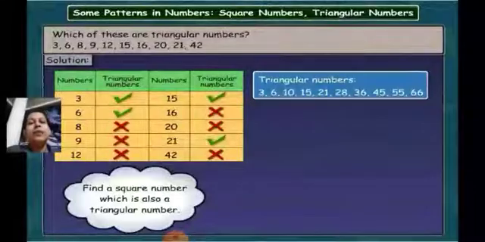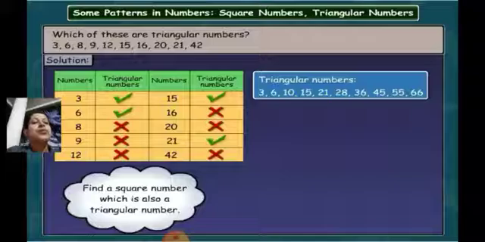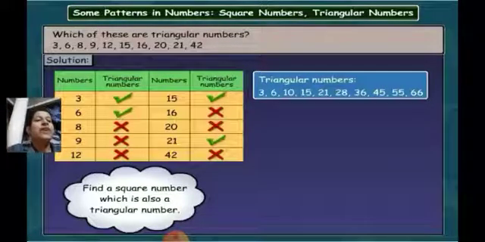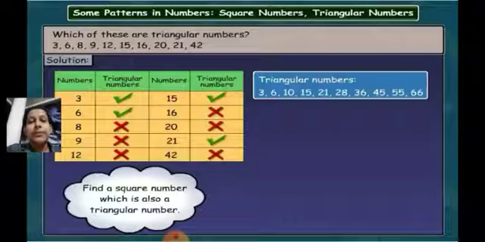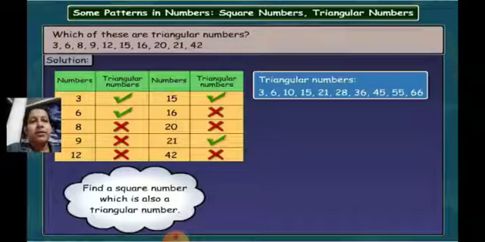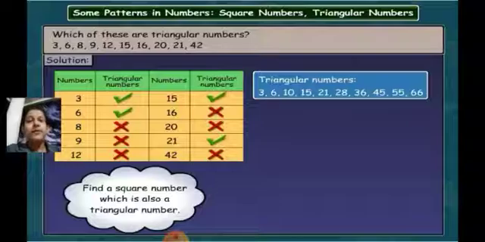Now find a square number which is also a triangular number. So here triangular numbers are given in this blue box, you can see. 3, 6, 10, 15, 21, 28, 36, 45, 55 and 66. Out of these triangular numbers, which is a number which is also a square number? If you carefully see, 3 is not a square number. 6 is also not a square number. 10 is not a square number because you have learned the first square number is 4.